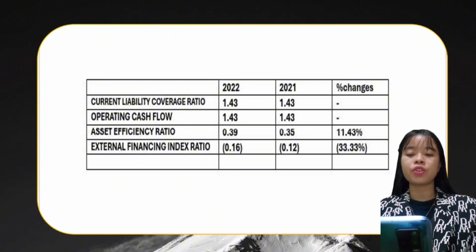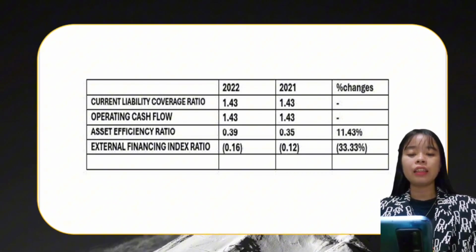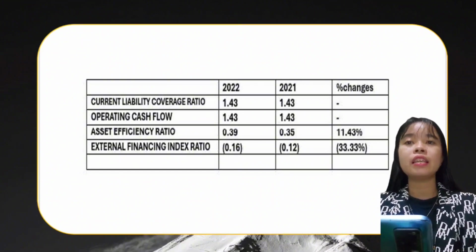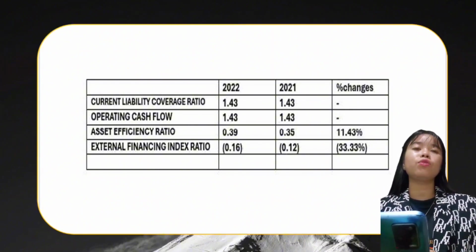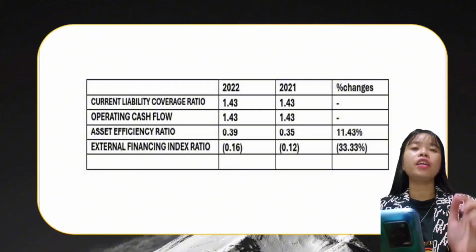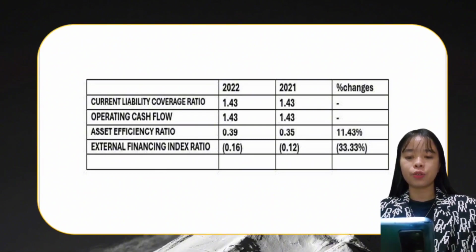So for the asset efficiency ratio, this ratio measures how well a company uses its assets to generate revenue. It is calculated by dividing the revenue by the total assets. As you can see here, our asset efficiency ratio changes into 11.43%.